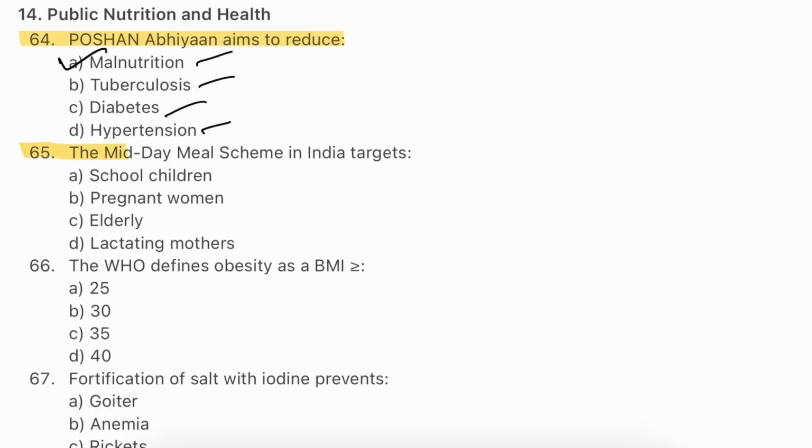Question number 65. The midday meal scheme in India targets: school children, pregnant women, elderly, lactating mothers. The answer will be A, school children. The midday meal scheme is designed to enhance the nutritional status of school-going children by providing a balanced meal during school hours. This initiative not only supports health but also improves school attendance and academic performance.